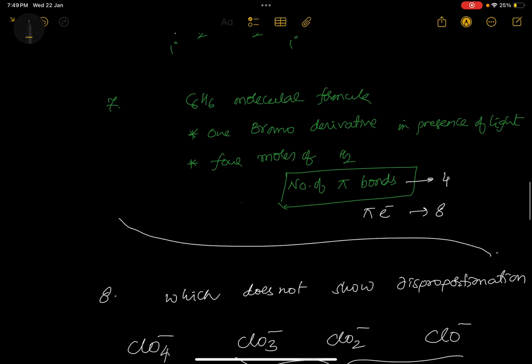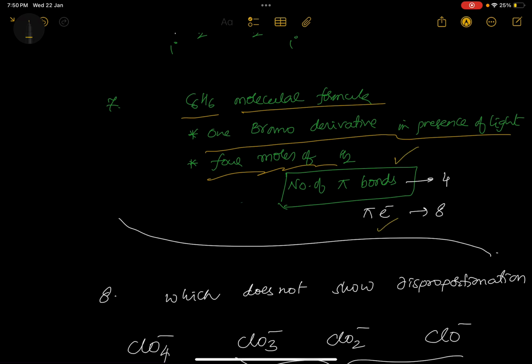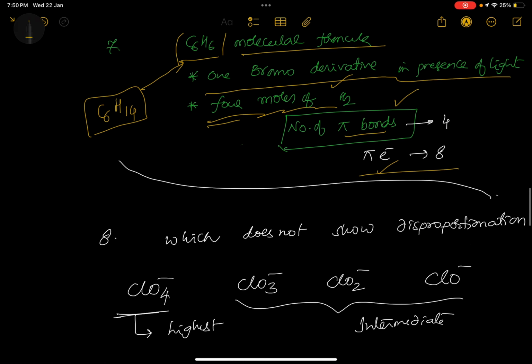Fine. C6H6 is the molecular formula. It gives only one bromo derivative in presence of light, and it can react with 4 moles of hydrogen, and he is asking about number of pi bonds or number of pi electrons. C6H6, if you see, actually C6H14 is saturated compound. C6H6 means there are 8 hydrogens less. That's why it is reacting with 4 moles of hydrogen, indicating that there are 4 pi bonds, indicating that there are 8 pi electrons. Unless we know the proper question, we can't say, but this is an easy, simple basic question.